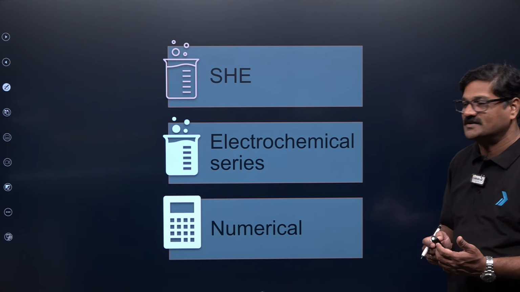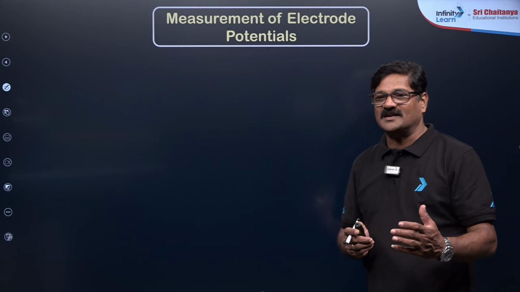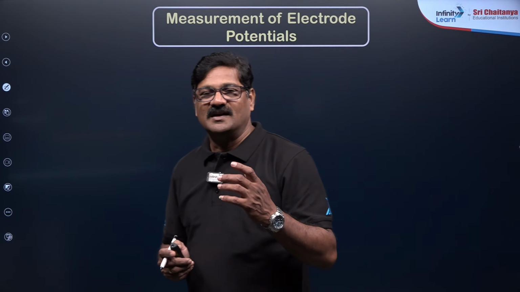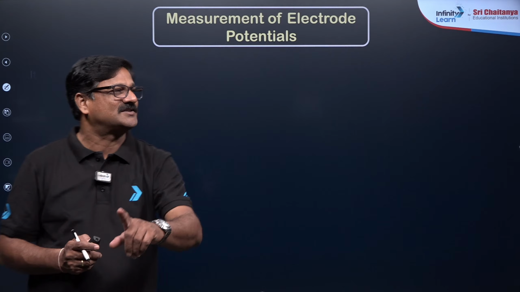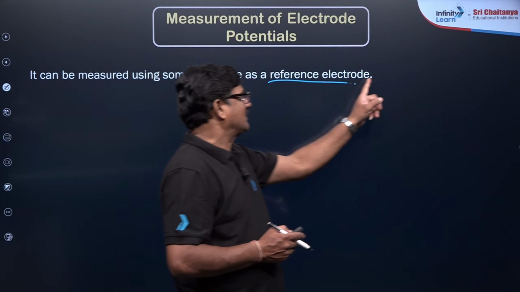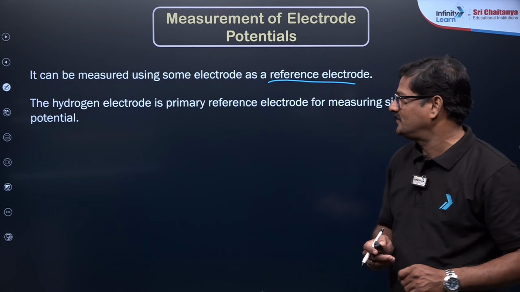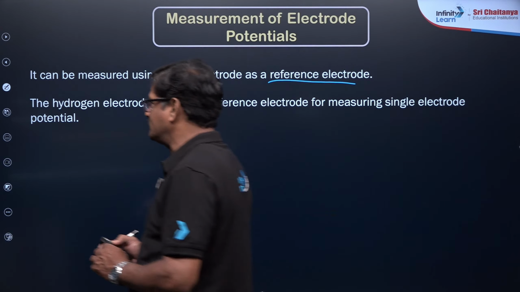Again, some numericals we'll discuss. So measurement of electrode potentials is a very important point. It is absolutely important for NEET. Everybody who is online, please like the session. Now, the electrode potential can be measured by using some electrode as a reference electrode. What is the reference electrode? So the hydrogen electrode is a primary reference electrode for measuring single electrode potentials in electrochemistry.